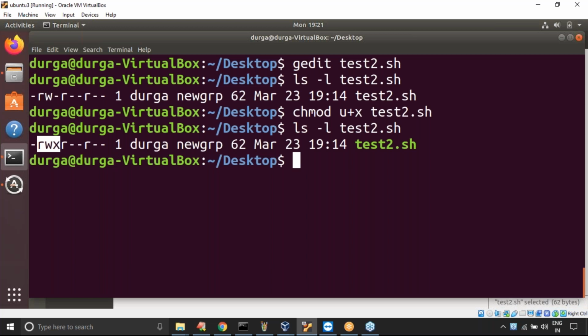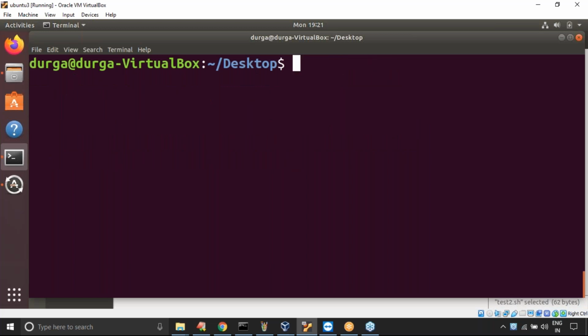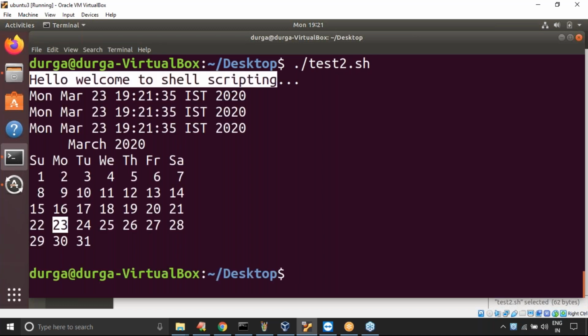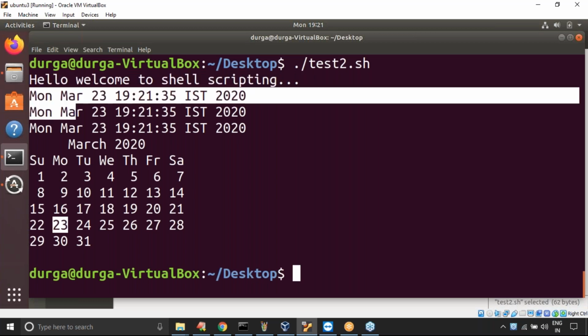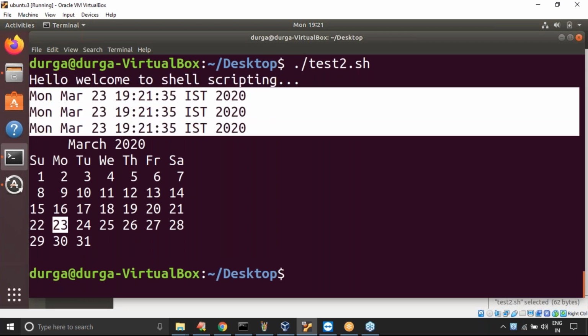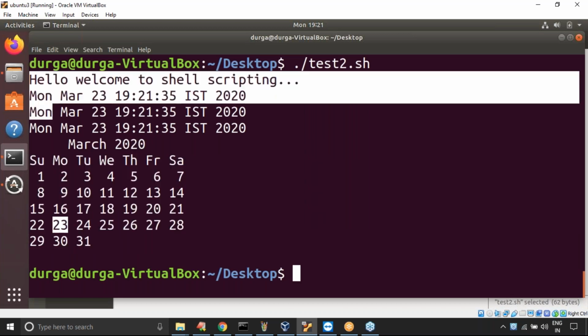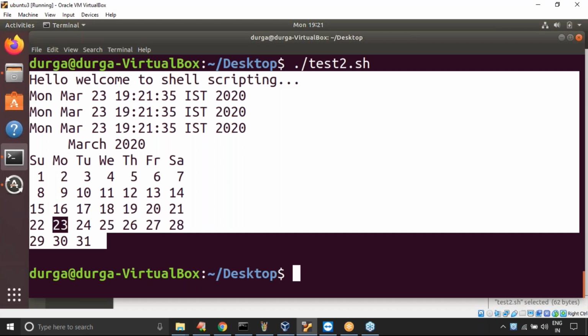How to execute this script? Very, very important, sir. Here, in the current working directory, test2.sh is there. Now listen very carefully about this one, sir. This is the echo command. Next, three date commands, three times. Next, and after that, this is the cal command. So total how many, sir? All the five commands executed or not? Yes.